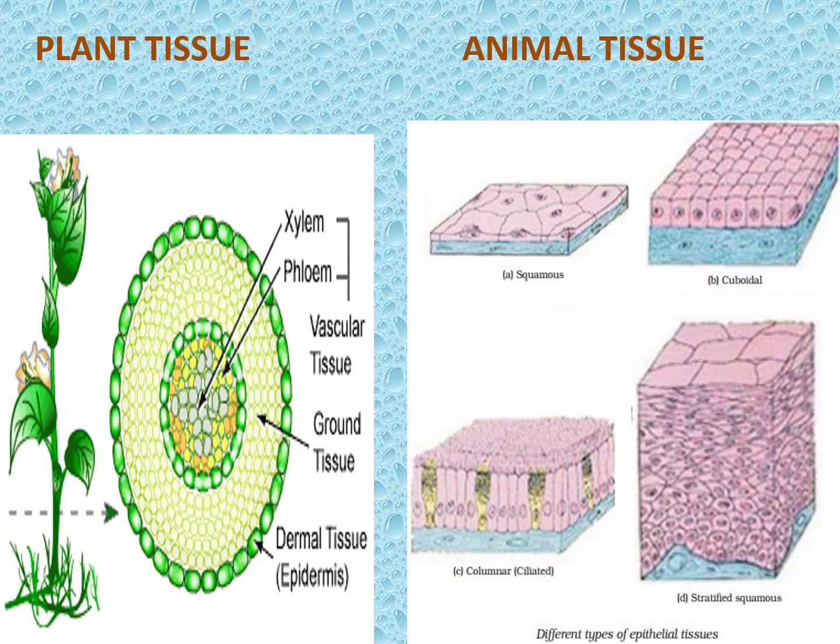We will see separately in a different class. Animal tissue: squamous, cuboidal, columnar, stratified. This is all based on their structure, right?